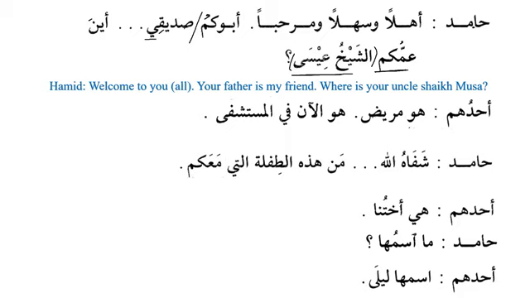Ahaduhum, one of them, huwa maridun, he is sick. Very simple sentence. Huwa is subject and maridun is predicate, he is sick, mubtada and khabar. Huwa al-ana fil mustashfa. He is in the hospital at present or right now. We have learned that al-an is a dharf, which means now or at present. And fil mustashfa is what?